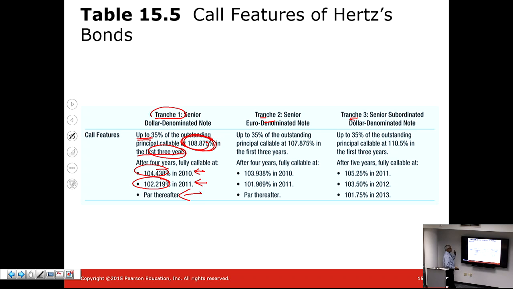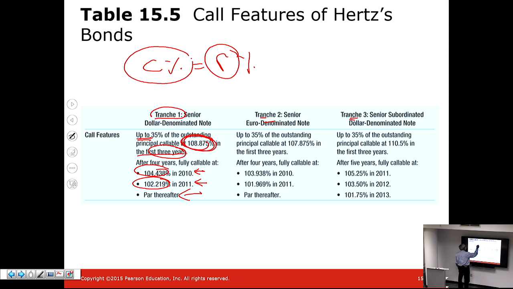That's number one. Number two, if the bond is issued during a period of high interest rates, since coupon rate is matched to the required rate of return, bonds issued during high interest rate periods would have high coupon rates. That means the firm is now obligated to make large interest payments down the road.